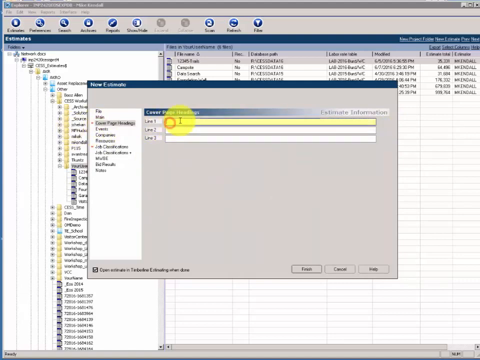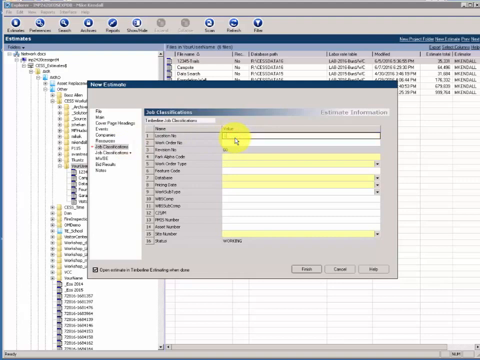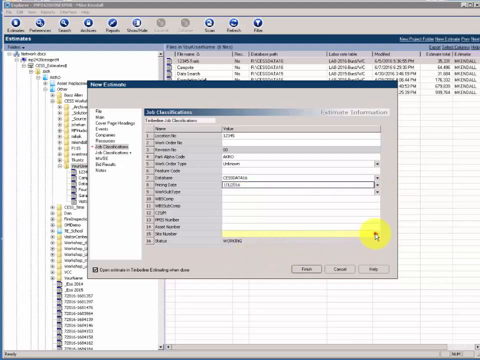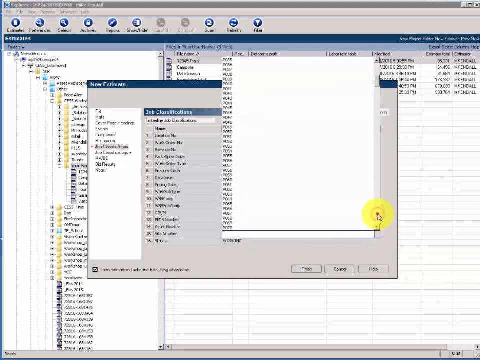On the left side, clicks Cover Page Headings. On line 1, types 12345-pipe. In left menu, clicks Job Classification. 6 lines are highlighted yellow. Next to location number, he types 12345. For park alpha code, types AKRO. For work order type, chooses Unknown from the drop-down. For database, chooses from the drop-down CESS Data 16. Next to pricing date, selects January 1, 2016 from the drop-down. On site number, he selects P115.